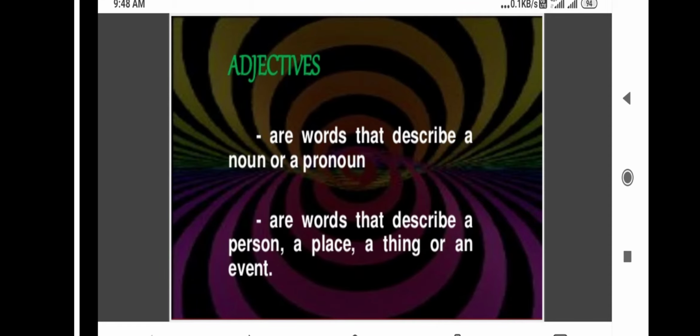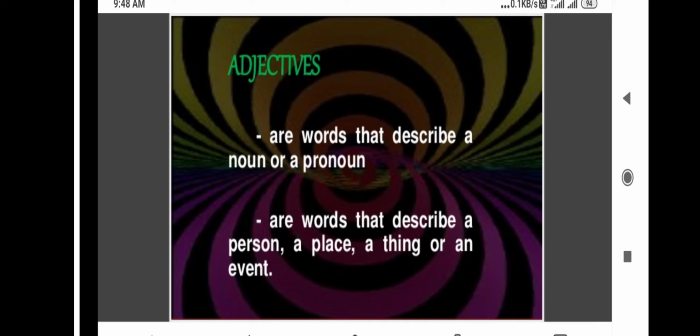What are adjectives? Adjectives are words that describe a noun or a pronoun. Adjectives are also words that describe a person, a place, a thing, or an event. Describing a noun or a pronoun.